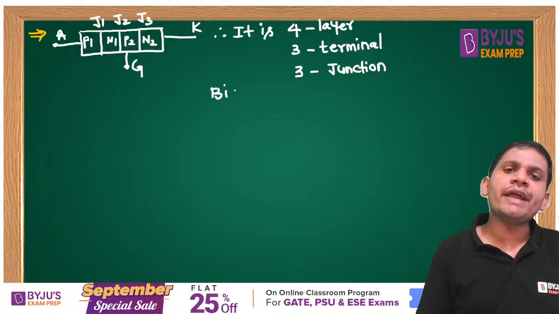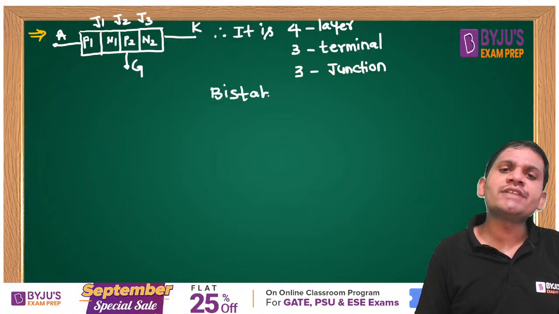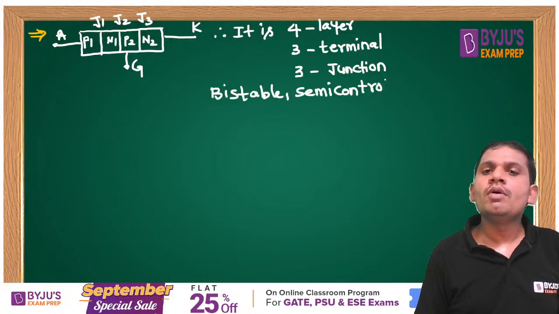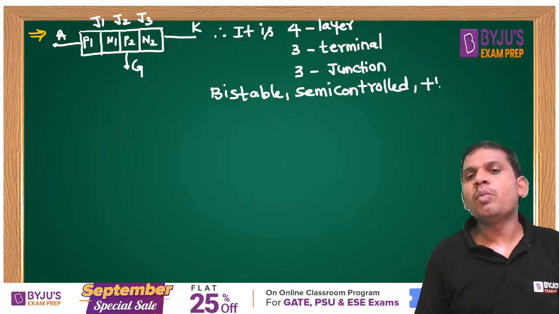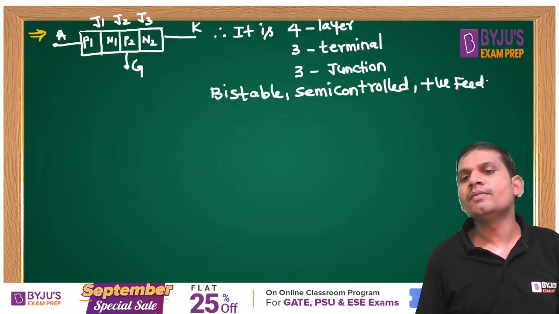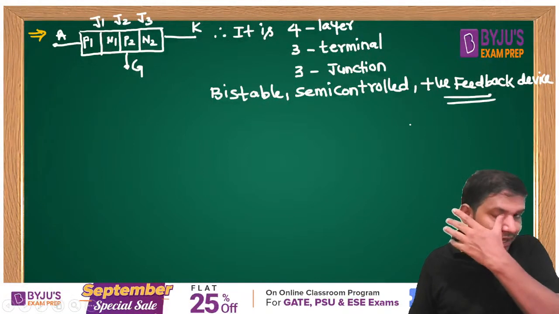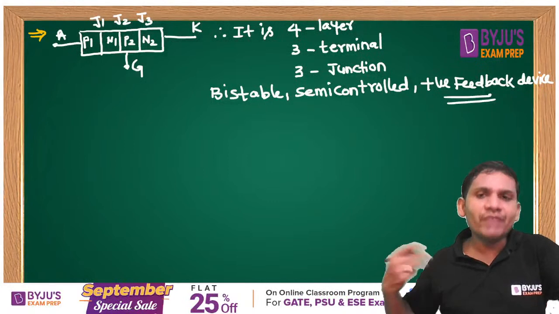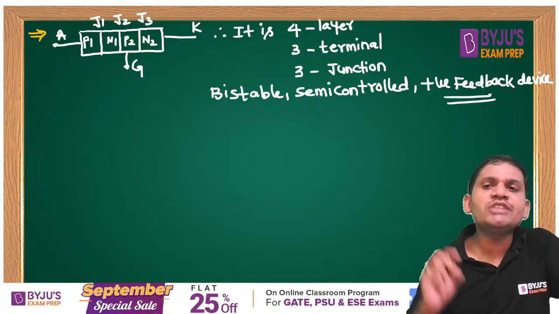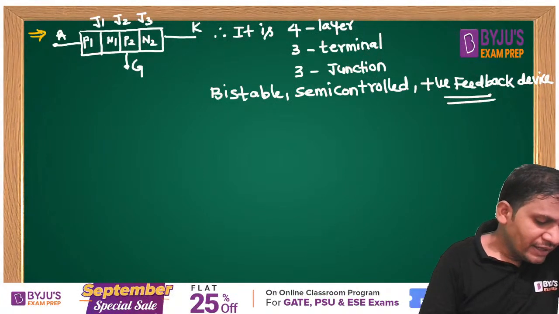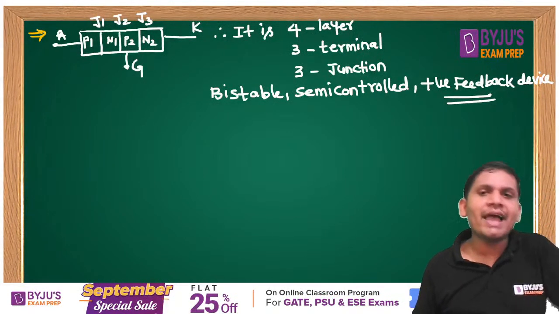Bistable means 2 states. Even a diode is also bistable. Semi-controlled, positive feedback device. Internally within the SCR, a positive feedback action takes place. Because of this only, the SCR will turn on.